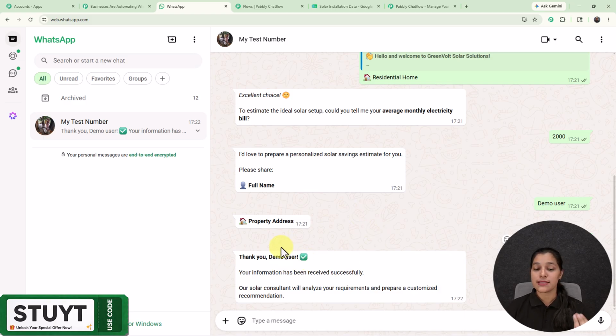And by looking at this message, you can see that I'm getting the same name which I have just entered over here. So here you can see that by using this WhatsApp chatbot, I can send personalized messages.